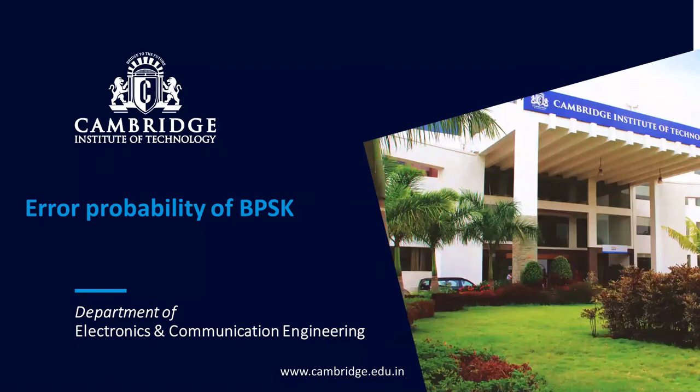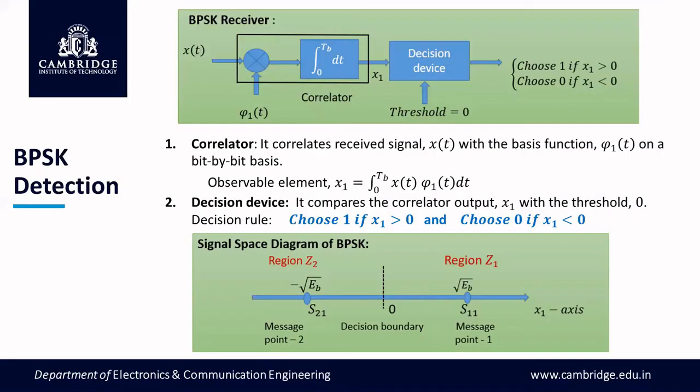With this, we end the discussion of the BPSK signal and its basic points: generation, detection, signal constraints, and all those things. Whatever is left, that is, the error probability calculation, will be discussed in another video.